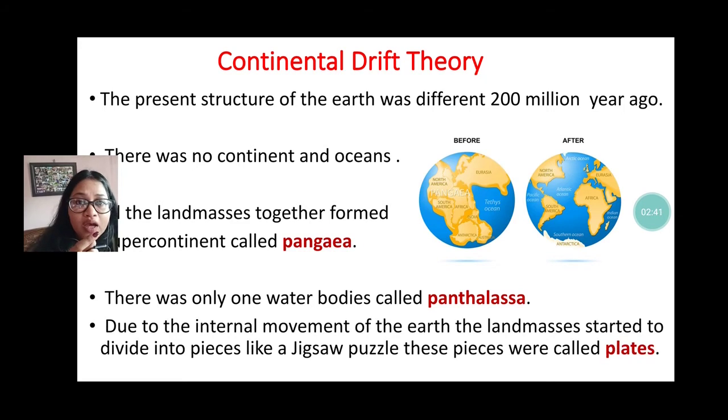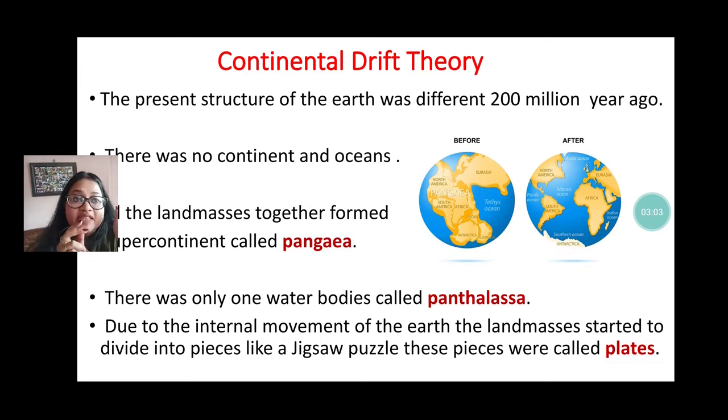Okay, and due to the internal movement of the earth, the landmass started to divide into small spaces like jigsaw puzzles. Okay, you can see in the after picture here that the total land and water bodies divided into small spaces.